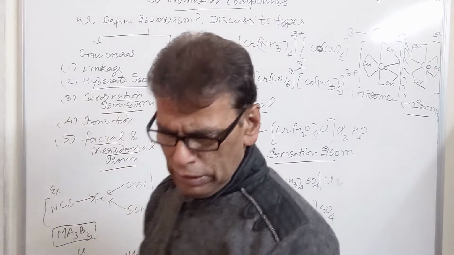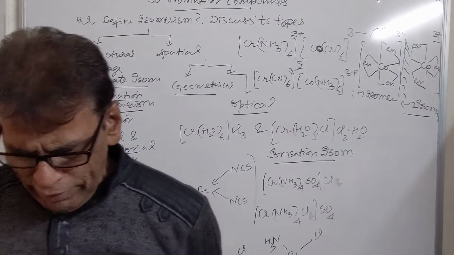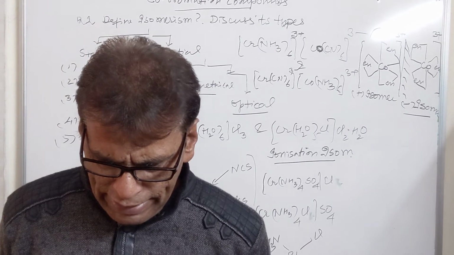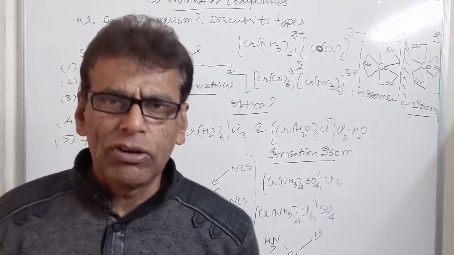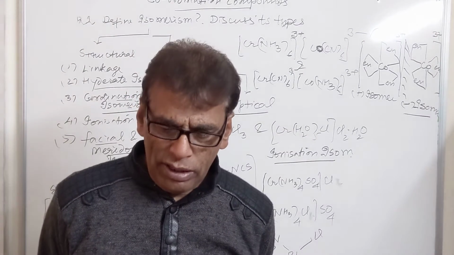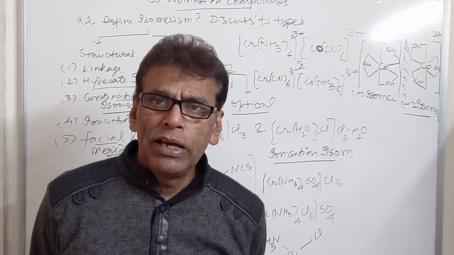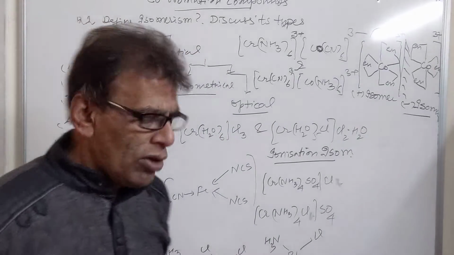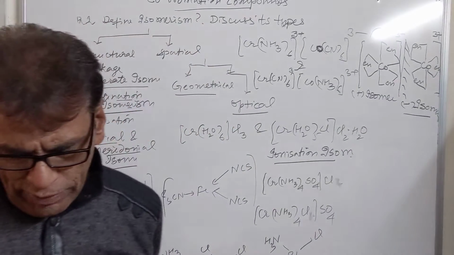This is a complex having bridging ligands. One of the isomers rotates light in a clockwise direction, which is called the plus isomer or dextrorotatory isomer, while the other isomer rotates plane polarized light in an anti-clockwise direction, which is called the levo isomer.